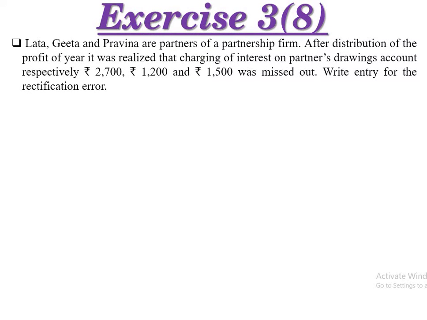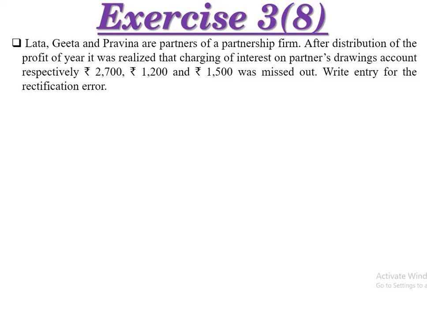Question 3 by 8. Lata, Geeta and Pravina are partners of a firm. After distribution of the profit of the year, it was realized that charging of interest on partners' drawing account, respectively rupees 2,700, rupees 1,200 and rupees 1,500, was missed out. So here the drawings of the partners are not recorded, right? So write the entry for the rectification of error.